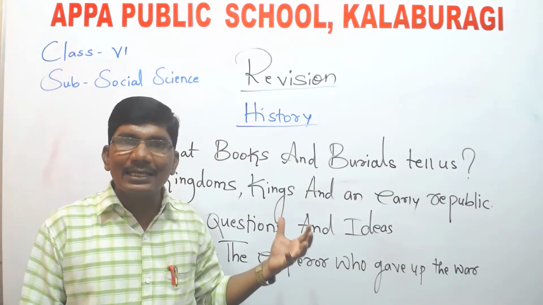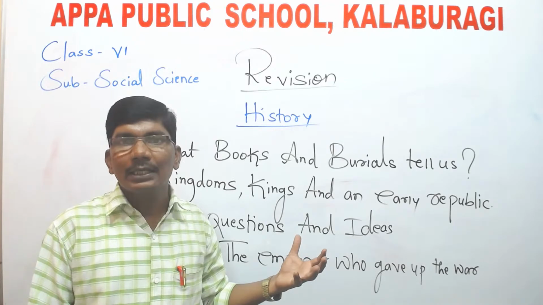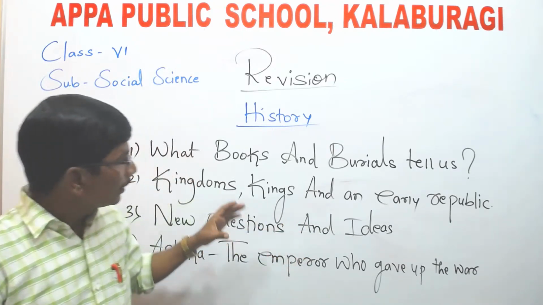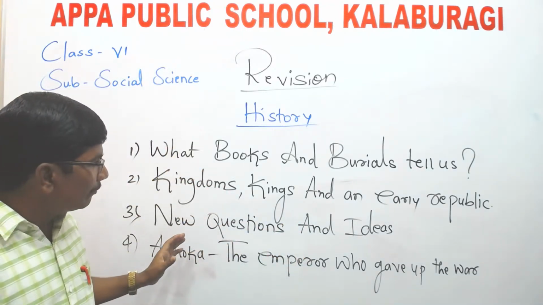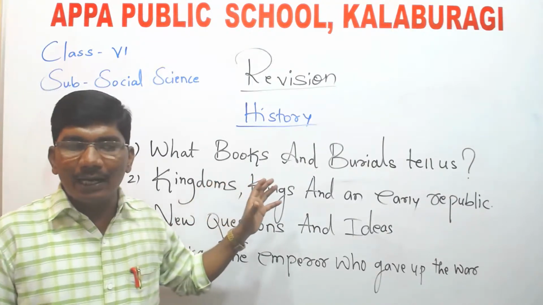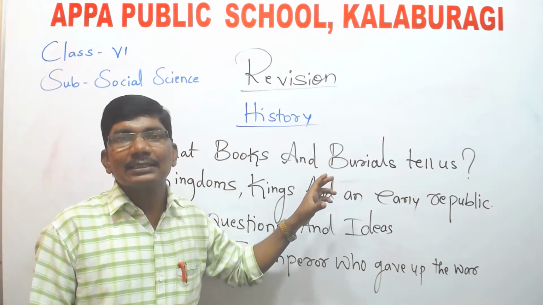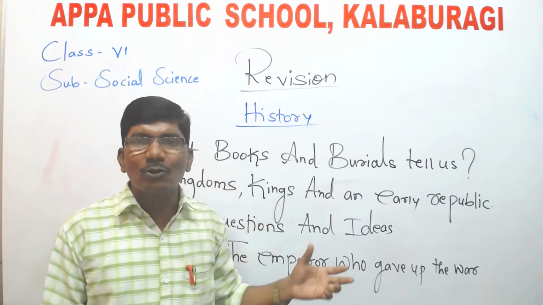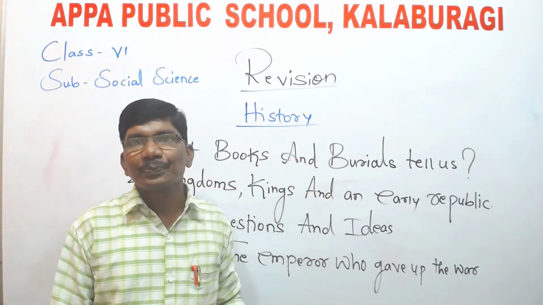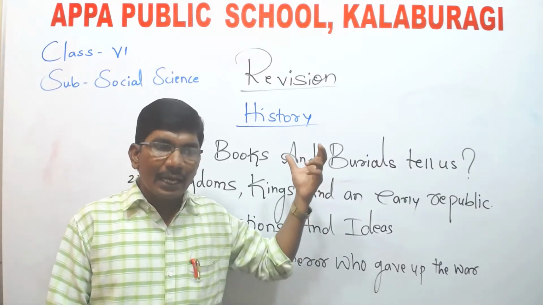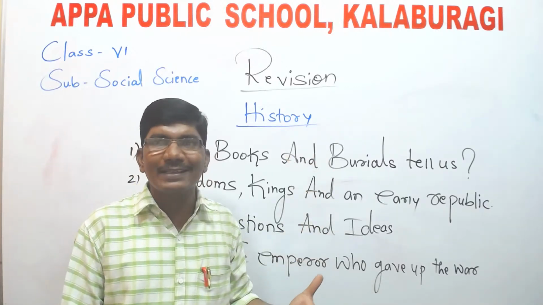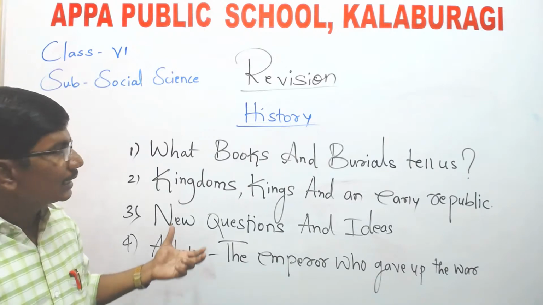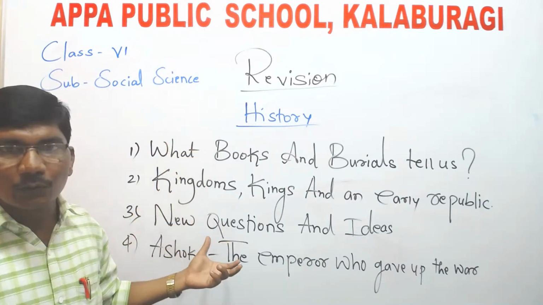You can get the videos on the YouTube channel. We have completed all these explanations, and we even sent the PDF notes also. So once again, go through the videos and read the question answers we sent, then it will be easy for you.